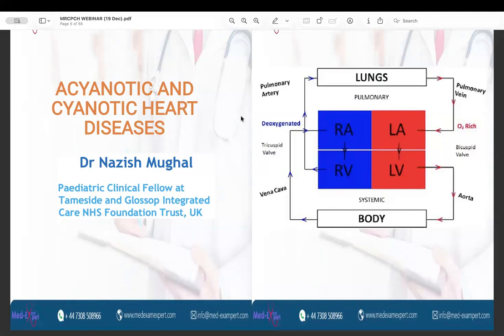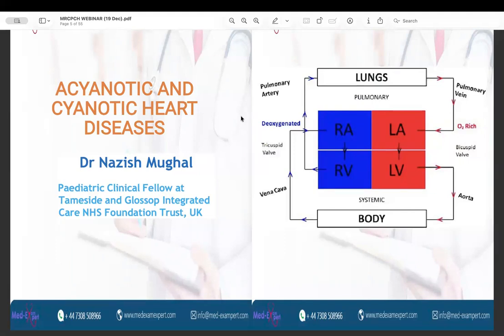From the right atrium, the blood is received from all the parts of the body through the superior vena cava and inferior vena cava. From the right atrium, the blood flows through the tricuspid valve into the right ventricle. From the right ventricle, the blood flows through the pulmonary trunk into the lungs for oxygenation.